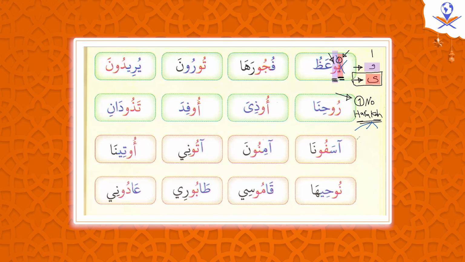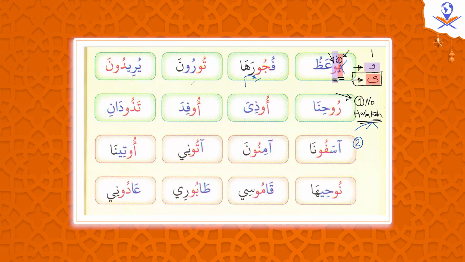So what is the second condition? The second condition says, is this waw a mad letter? Maybe, we don't know. Let's check the second condition. The second condition says the mad letter has to be preceded by a haraka. Which haraka? Remember, alif has to be preceded by which haraka? Fatha, kasra, or dhamma? Is it a fatha?